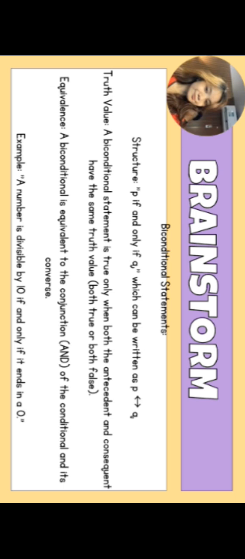The biconditional is equivalent to the conjunction, the and, of the conditional and its converse. For example, a number is divisible by 10 if and only if it ends in a zero.